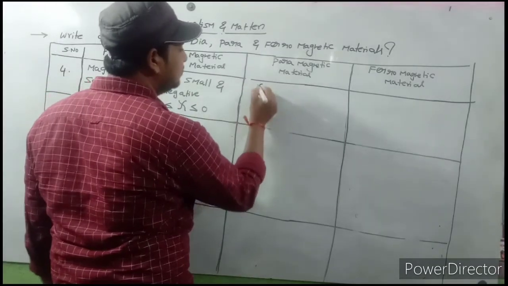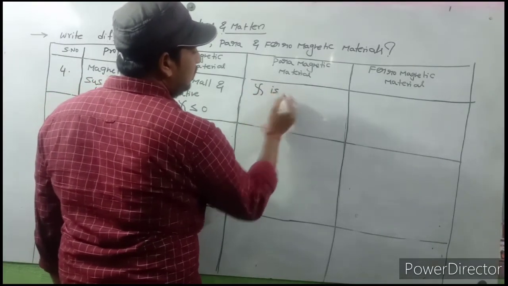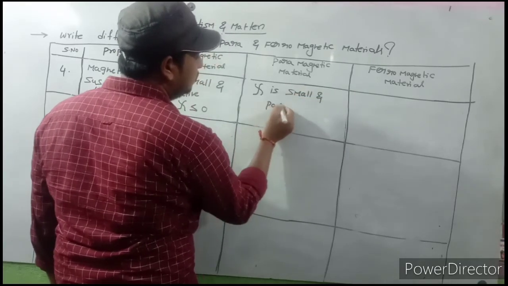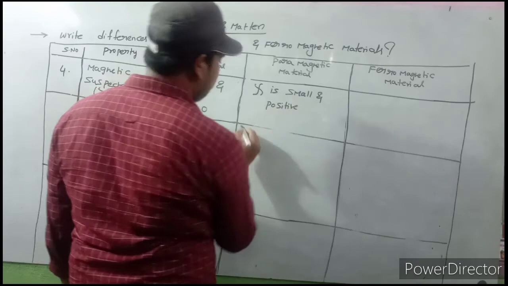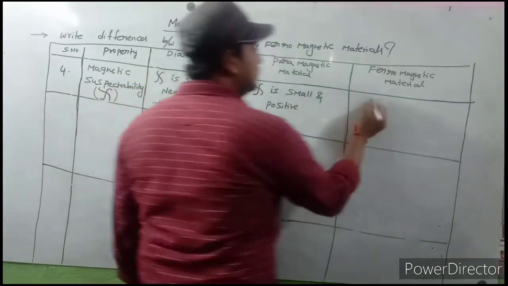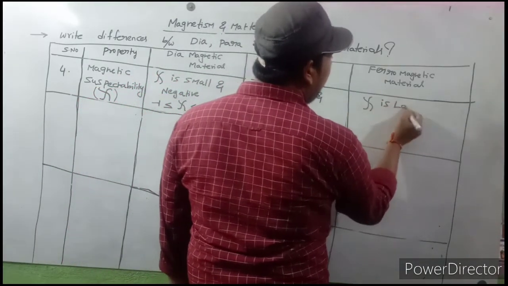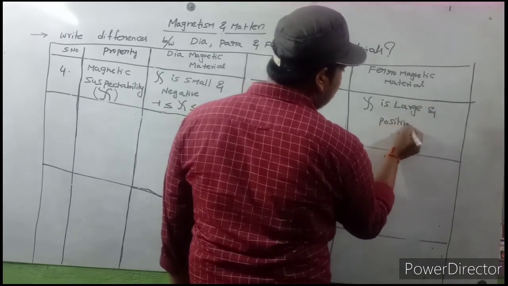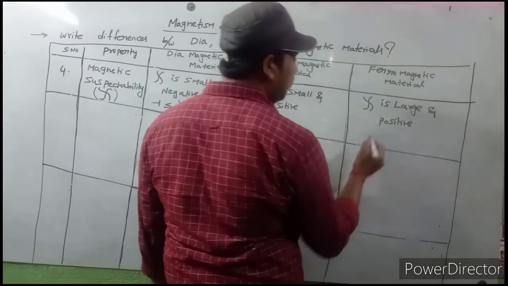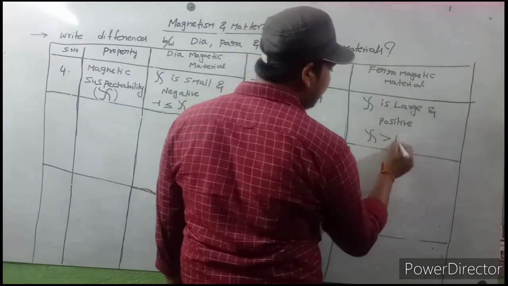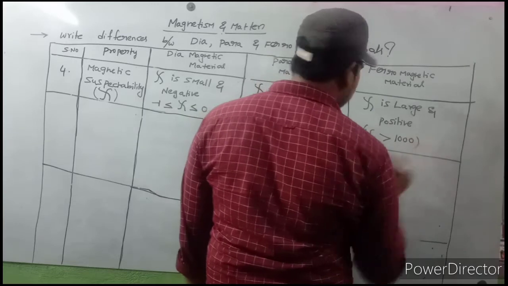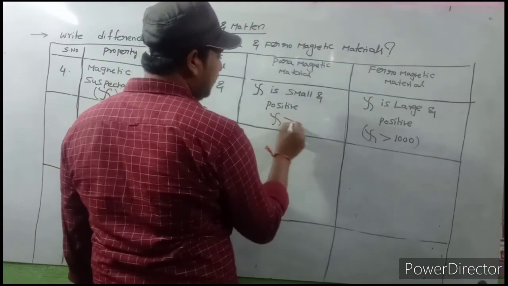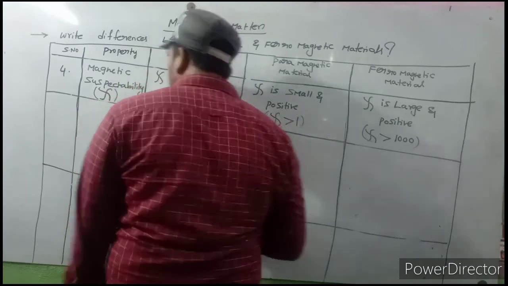Here zeta is small and positive. Here zeta is large and positive. Generally the zeta value is greater than 1000. Okay, next.